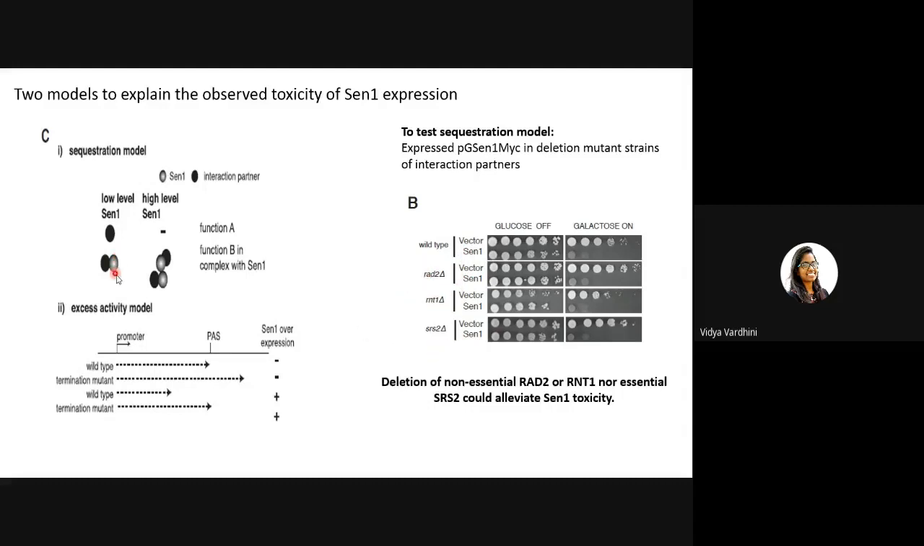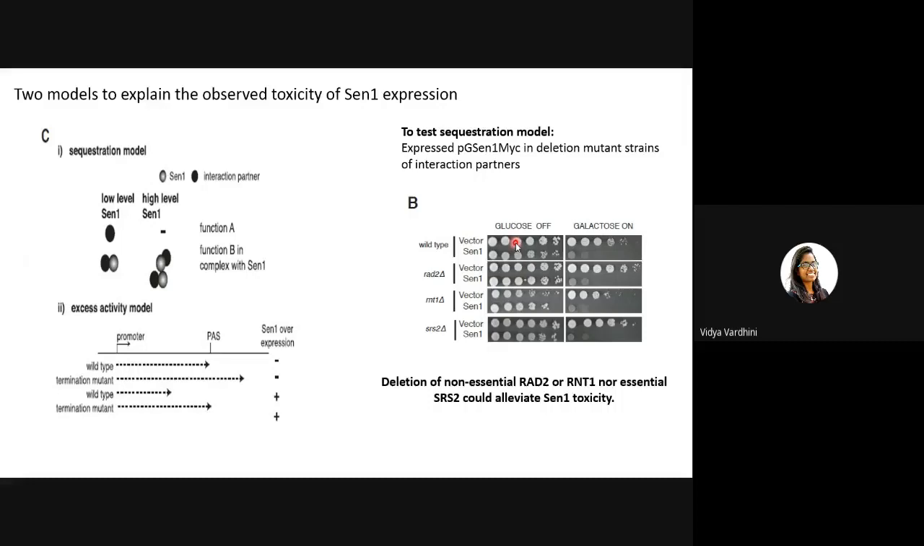So if the interaction partners were deleted, what should we see? We should see that there is no toxicity. Even high level expression of SEN1 should not kill the cell, because you are deleting the interacting partners. SEN1 is able to perform its function, and both function A and function B are stopped in case the interaction partner is deleted.